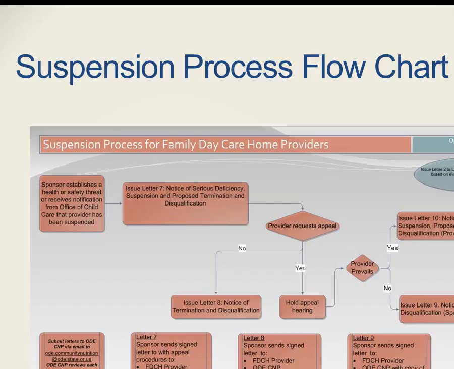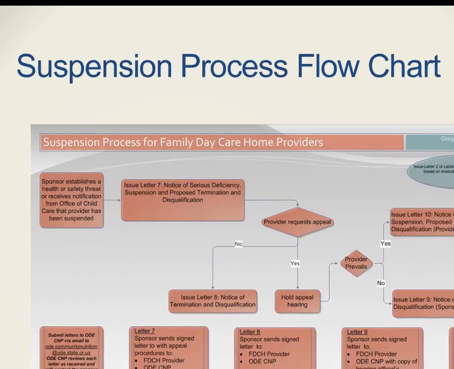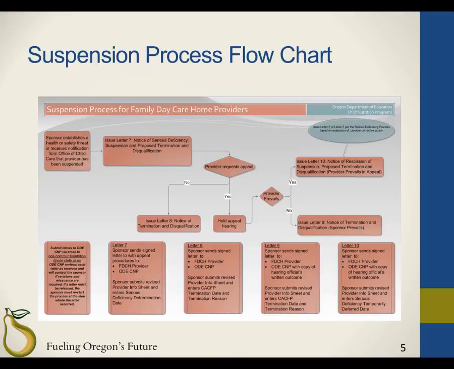When you establish a health or safety threat, or you receive notification from the Office of Child Care that a provider has been suspended, you must immediately issue Letter 7, the Notice of Serious Deficiency, Suspension, and Proposed Termination and Disqualification. Just as you did for Letter 1, you must submit a revised provider info sheet and include the Serious Deficiency determination date. The date must match the date included in the letter.